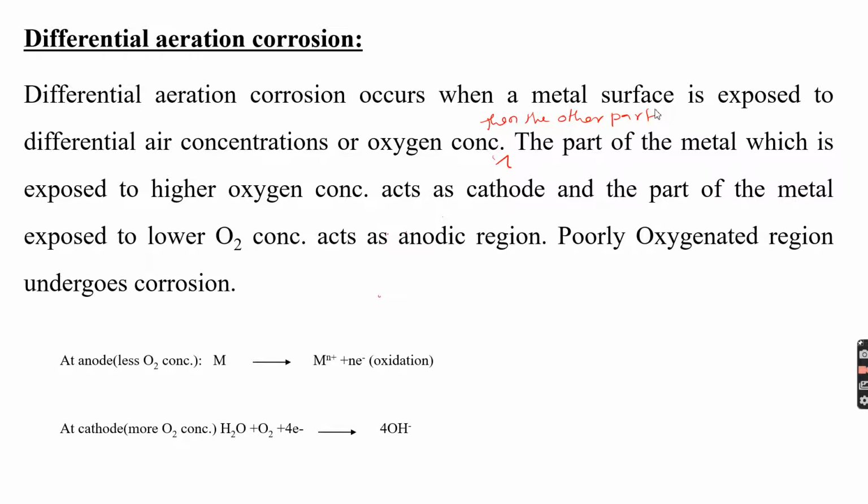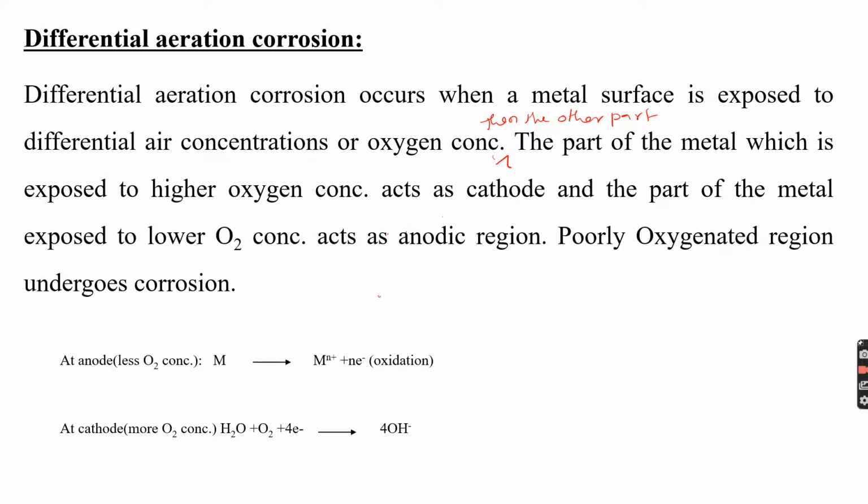The part of the metal which is exposed to higher oxygen concentration acts as a cathode, and the part of the metal which is exposed to a lower oxygen concentration acts as an anodic region. In other words, the poorly oxygenated area undergoes corrosion, whereas the highly oxygenated area is unaffected. Even in differential aeration corrosion, the metal at the anode, that is the less oxygenated area, is lost in the form of metal ions.